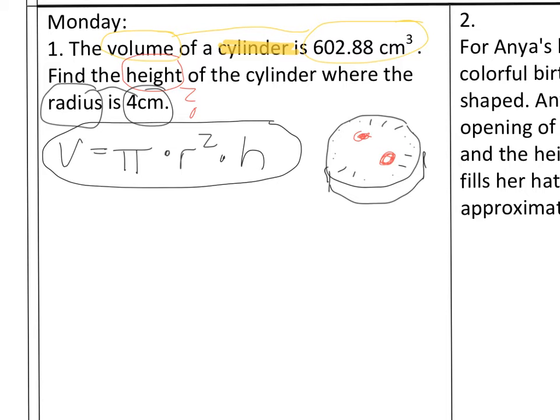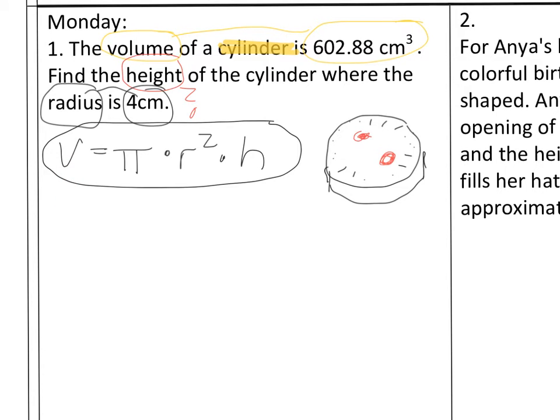Alright? Okay, our next step is to take what we do know and start plugging stuff in. Now, notice here, they said the volume is 602.88. So volume 602.88 gets plugged into V right there.